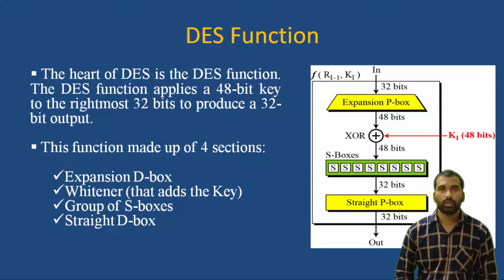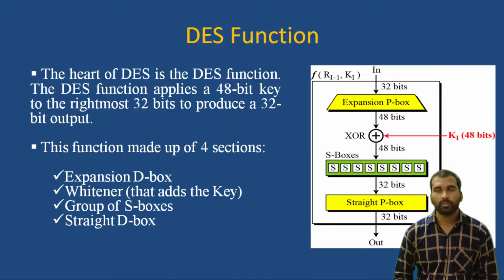So the next one is the DES function. The heart of DES is the DES function. The DES function applies a 48-bit key to the rightmost 32 bits to produce a 32-bit output. We have four sections in the DES function: expansion P box, whitener, group of S boxes, and straight P box. You can consider the diagram here.